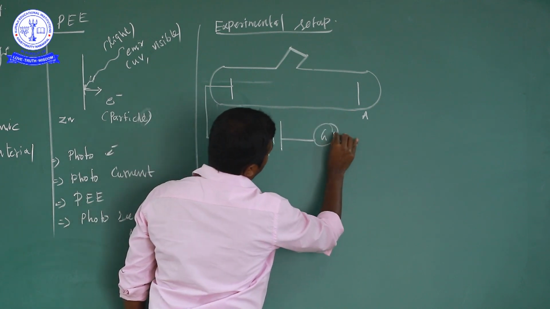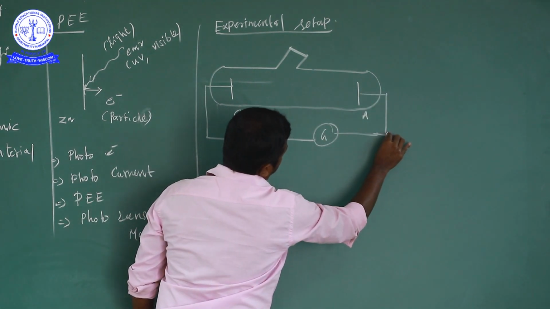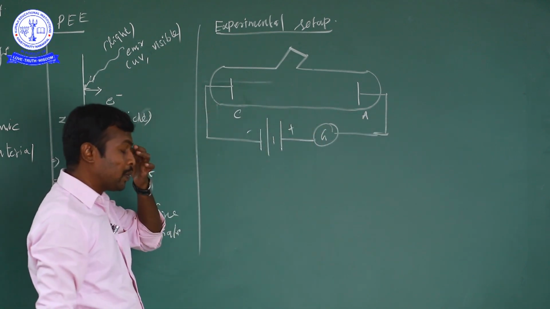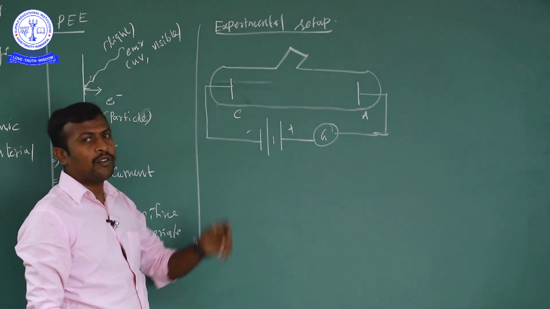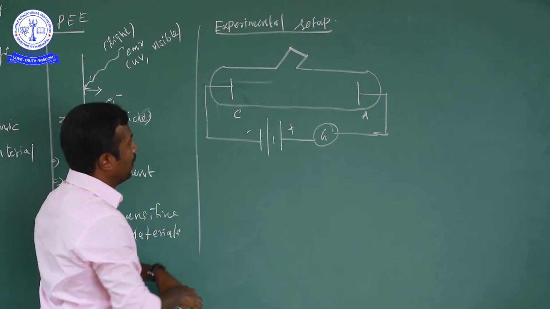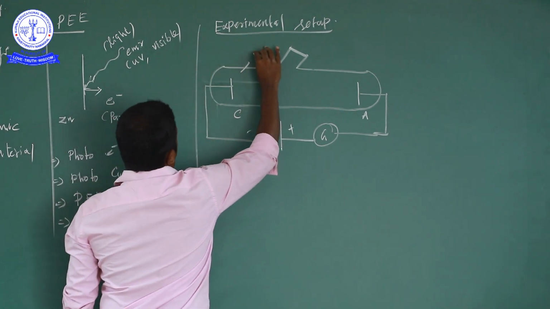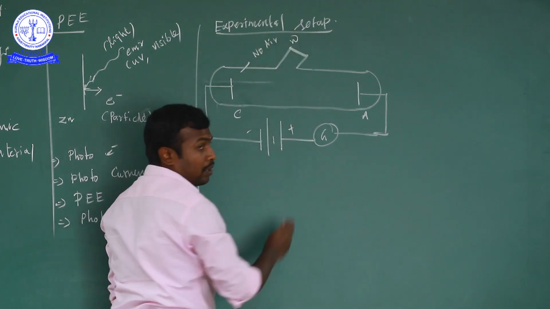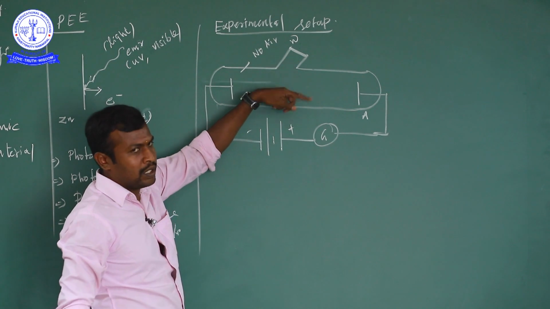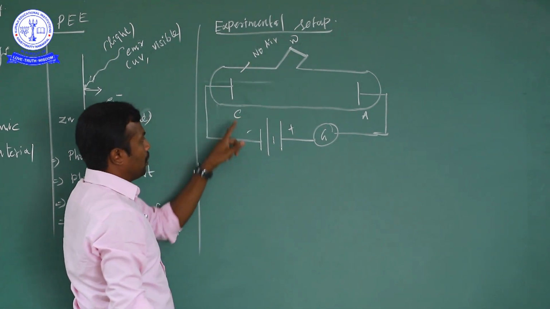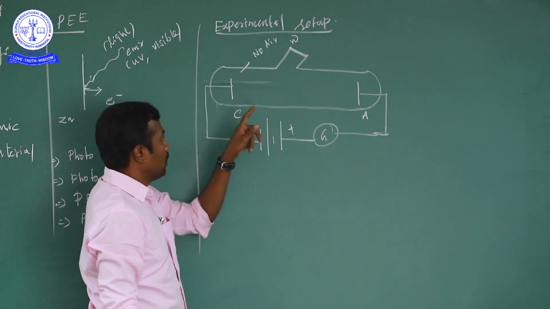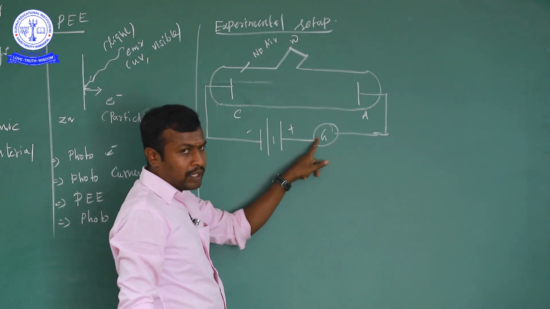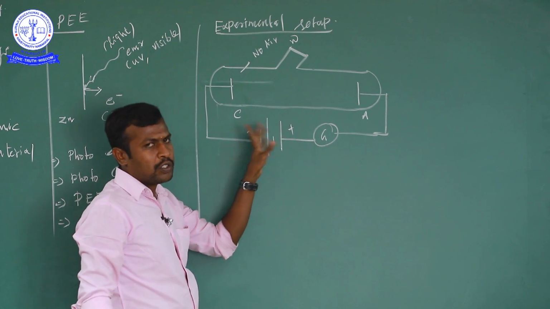So this is the galvanometer, plus here and minus here. This is the experimental setup of the photoelectric effect. This is the glass tube with no air, and W is the window. C is the cathode and A is the anode. C is connected with the negative terminal of the battery, the anode is connected with the galvanometer, and the galvanometer is connected with the positive terminal of the battery.